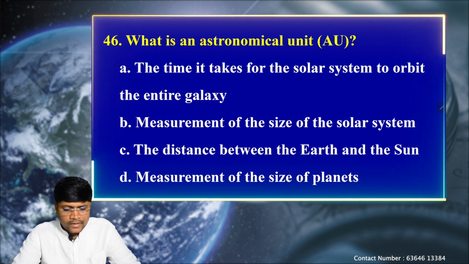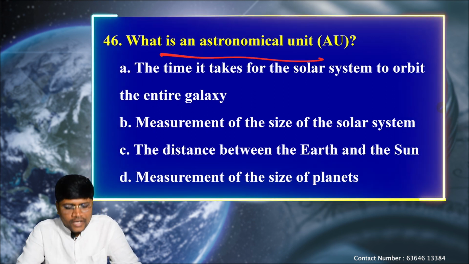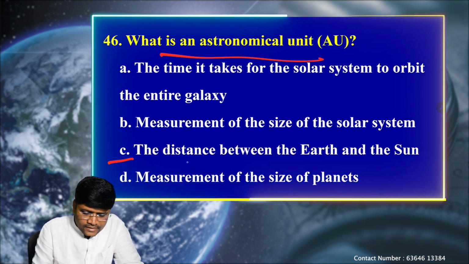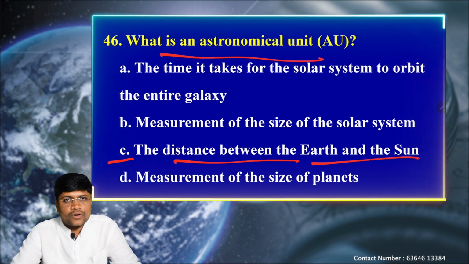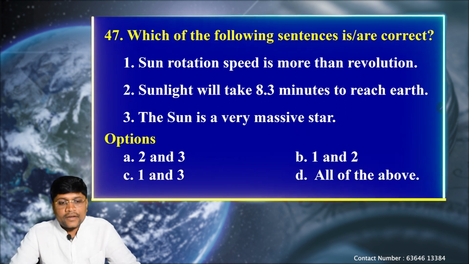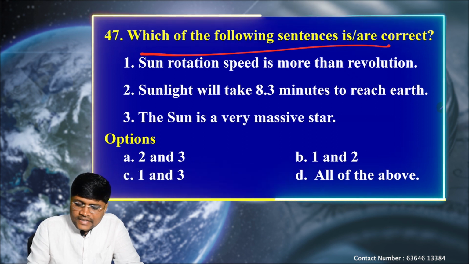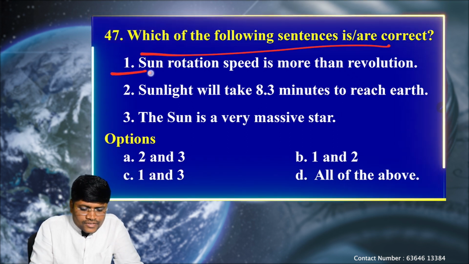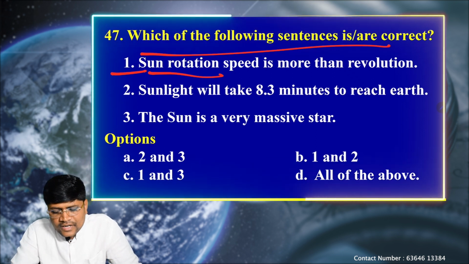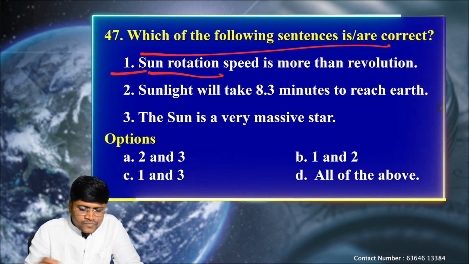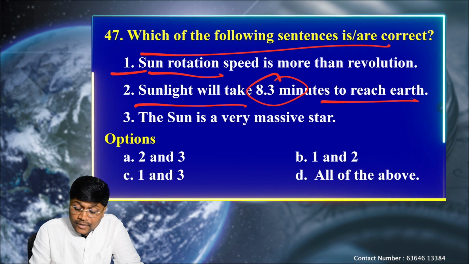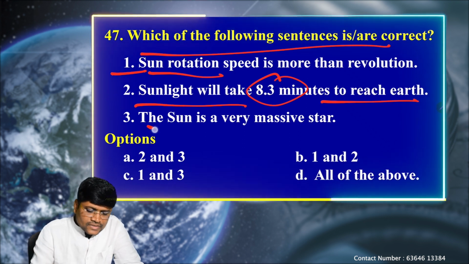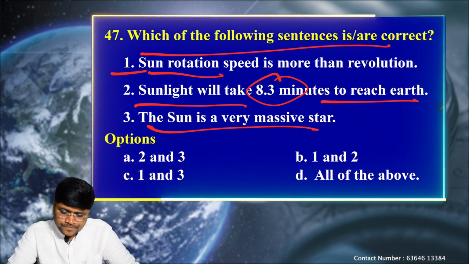That means, what is an astronomical unit? Again, option C, the distance between the earth and sun is called 1 astronomical unit. Next question, which of the following sentences is/are correct? First, sun rotation speed is more than revolution. Sunlight will take 8.3 minutes to reach the earth. The sun is a very massive star.